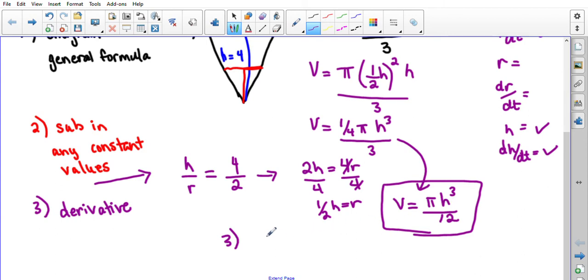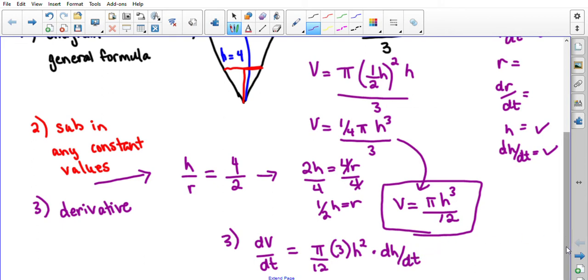So when I take the derivative term by term, derivative of v is 1 times dV/dt. Pi over 12 is just a number that's going to be out the front. When I deal with the power, the 3 is going to come down, and the h drops its power to 2, and dh/dt is going to finish off my derivative.